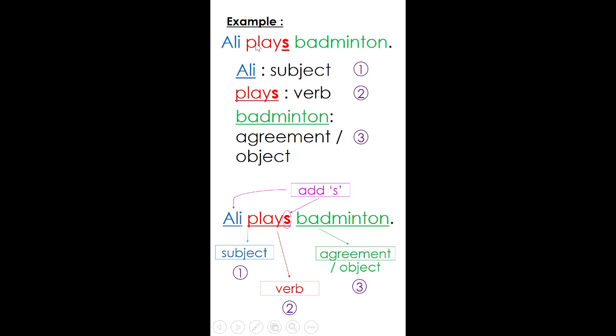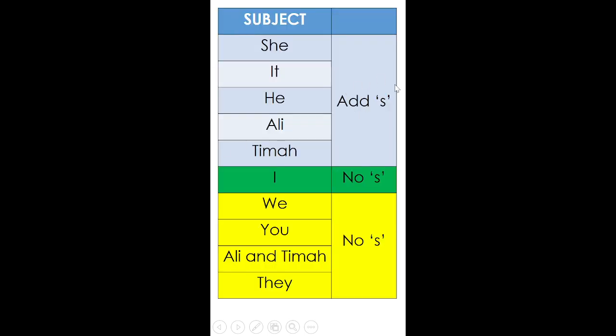So the correct verb, when you are using the subject of Ali, a name for a person, for a boy or man here, you must add an S. So let's say you change the verb from plays to jump. So should you say Ali jump or Ali jumps? Correct. You have to say Ali jumps because the subject is Ali. You have to add S here.